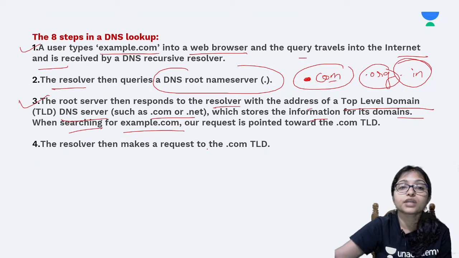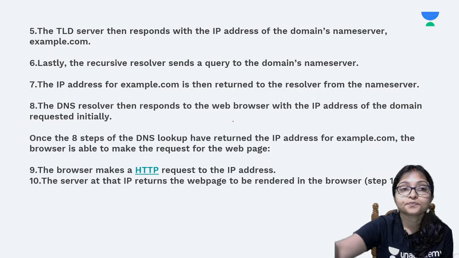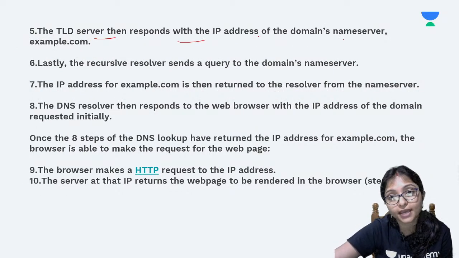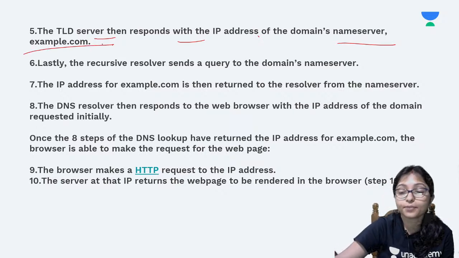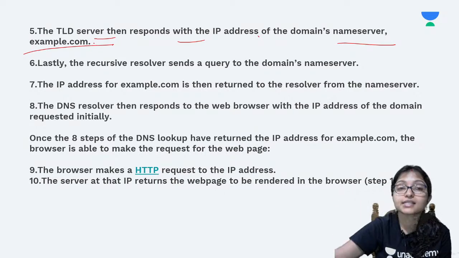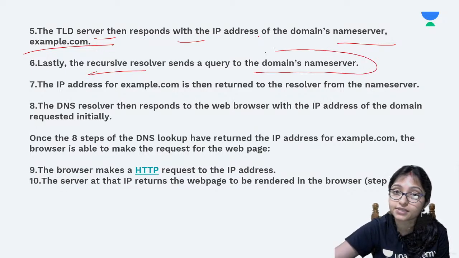In this step 4, the resolver makes the request for the .com TLD, and this TLD server then responds with the IP and the domain name server, example.com. It is doing it. And lastly, finally, this resolver is coming to the domain name server.